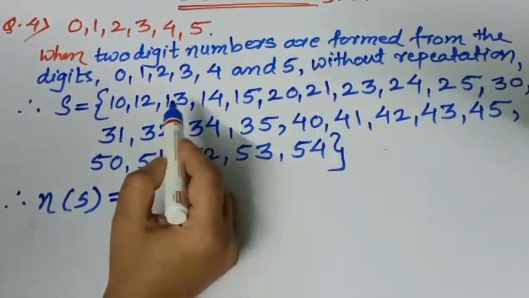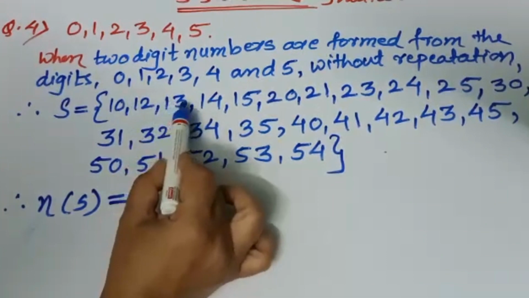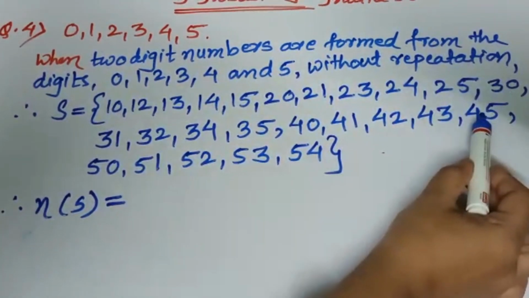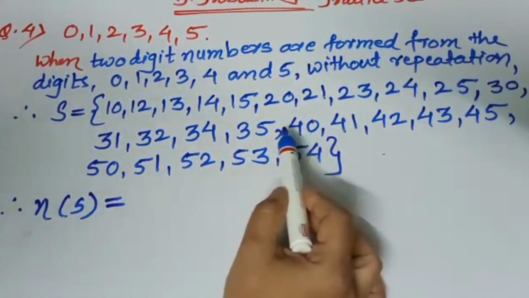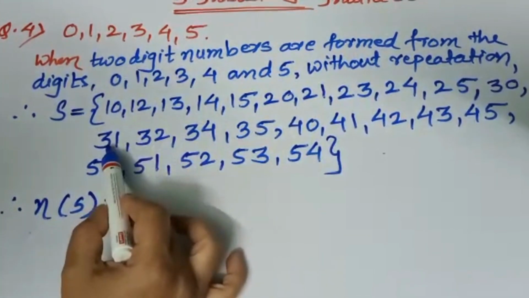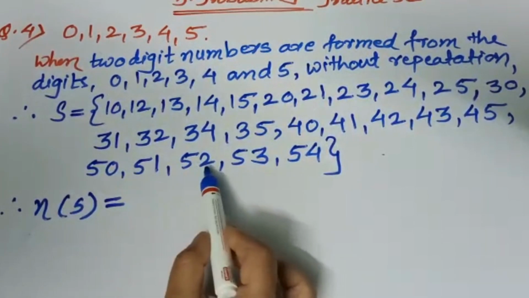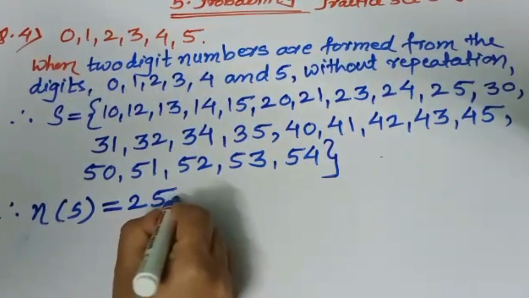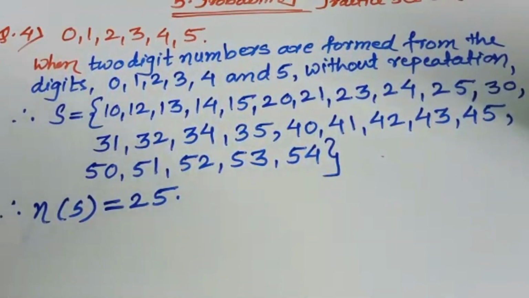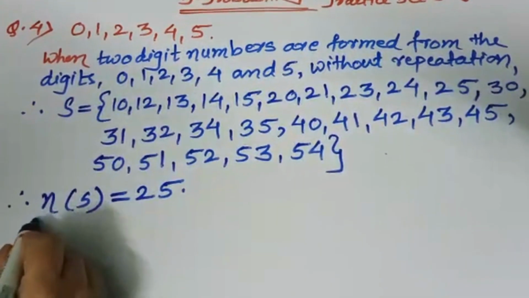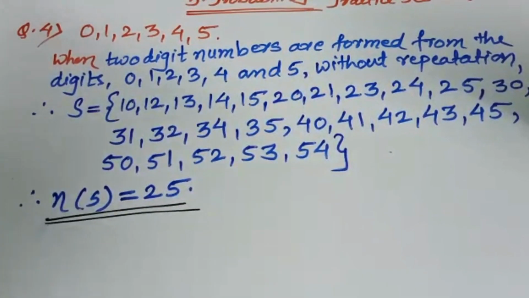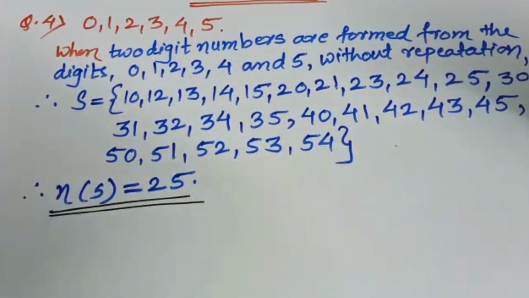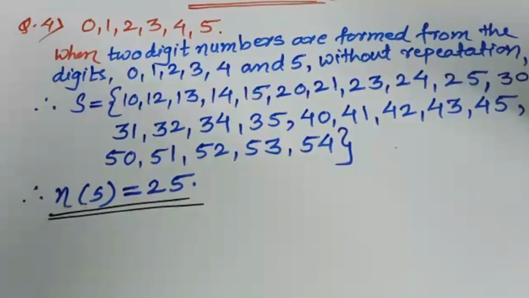See, n of S is equal to, numbers are 1, 2, 3, 4, 5, 6, 7, 8, 9, 10, 11, 12, 13, 14, 15, 16, 17, 18, 19, 20, 21, 22, 23, 24 and 25. How many total points are there in that sample space? 25 numbers, means 25 outcomes are there in that sample space. Okay. Now we'll write events A, B and C one by one.